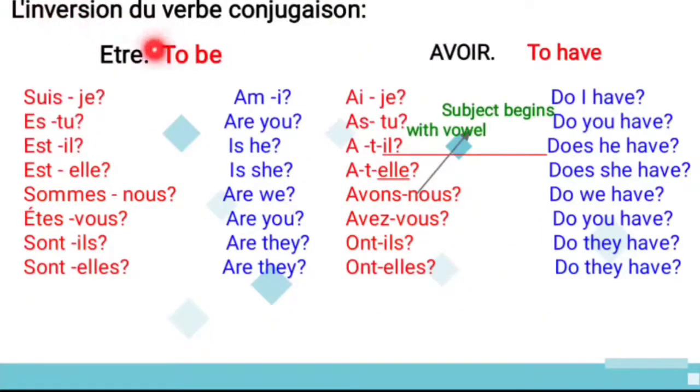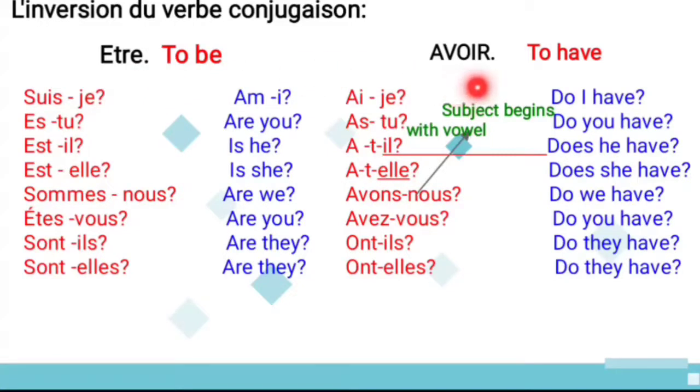And this is the inversion of the verb conjugation. One is être and another one is what? Avoir. And what is the meaning of être? To be, and avoir means what? To have. And see, je is the subject and suis is the verb. That is the inversion method. So suis-je means what? Am I. When it changes into a question, it's called inversion. Am I only. And es-tu, are you; est-il, is he; est-elle, is she; sommes-nous, are we; êtes-vous, are you; sont-ils, are they; and sont-elles, are they. So this is the conjugation for the être verb in the inversion method.